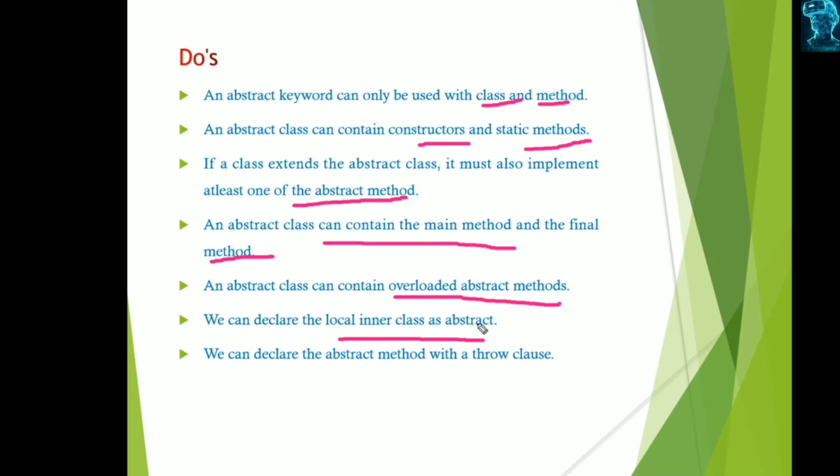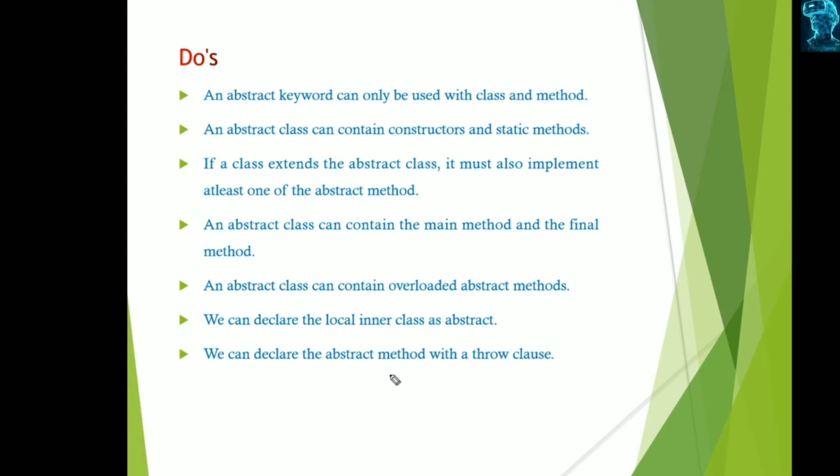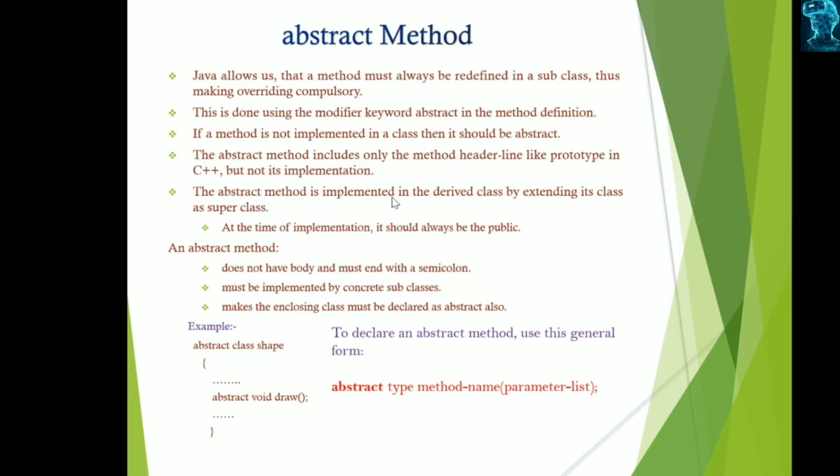Inner classes can also be declared abstract. And we can declare an abstract method with a throws clause. So these are the rules to follow when we are using the abstract keyword.